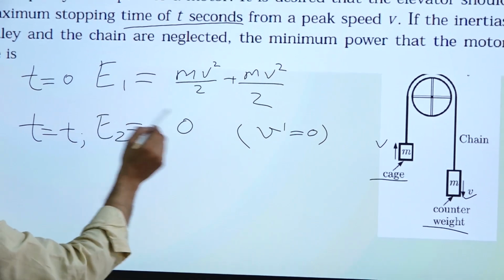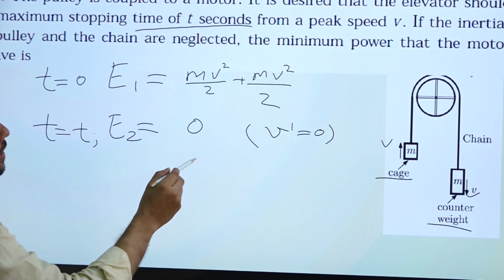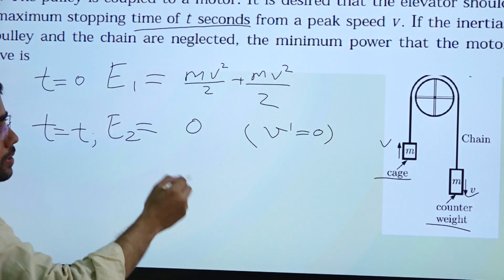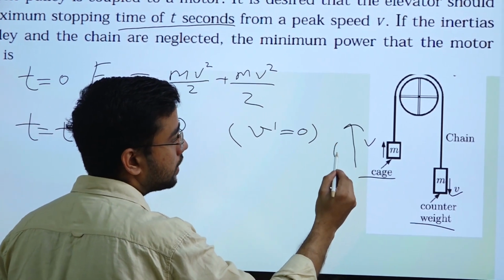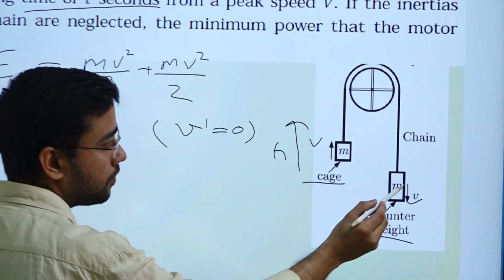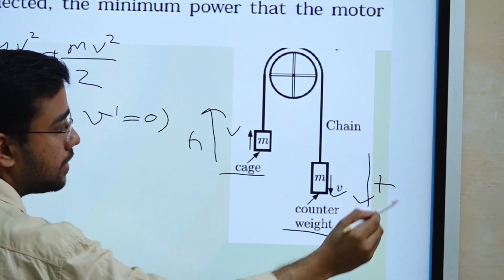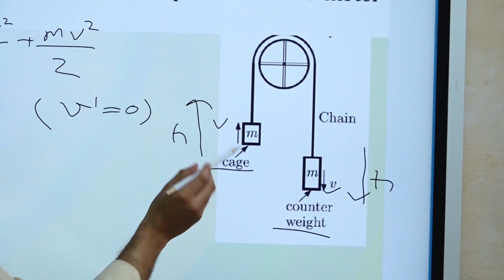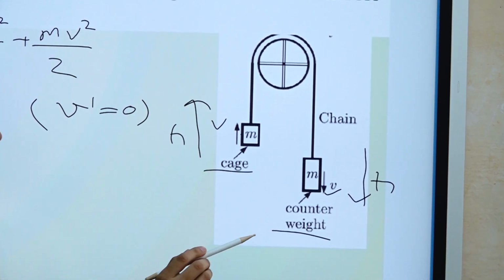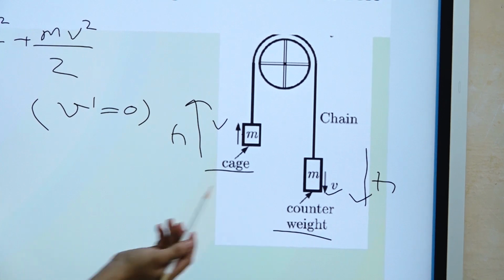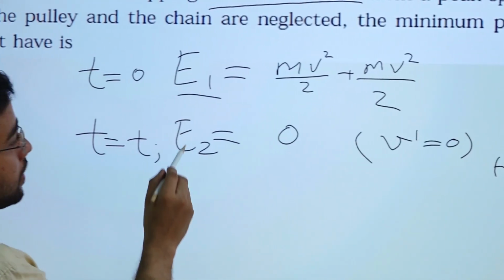So at that time we will not have any energy. This is only kinetic energy I am taking, right? There will be potential energy also, but the problem is that this mass is moving upward. Suppose h distance, the same this mass will move downward with h distance, right? So whatever potential energy will increase for this mass will decrease for this mass. So that will be cancelled out. That's why I am taking only kinetic energy, right?